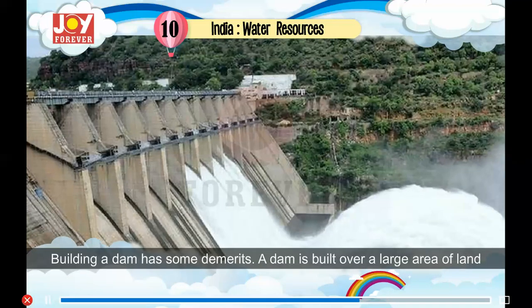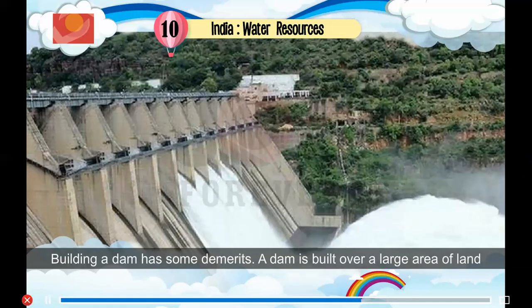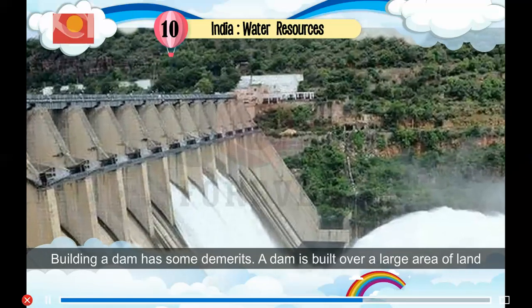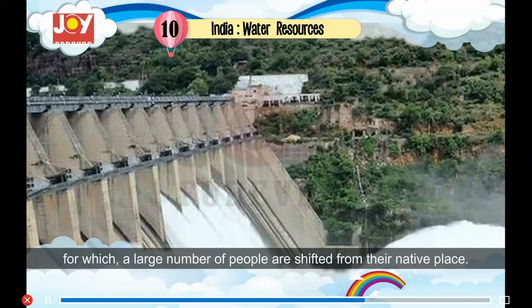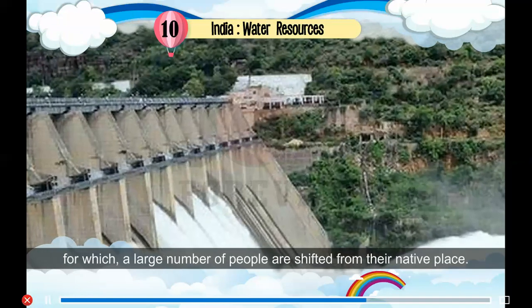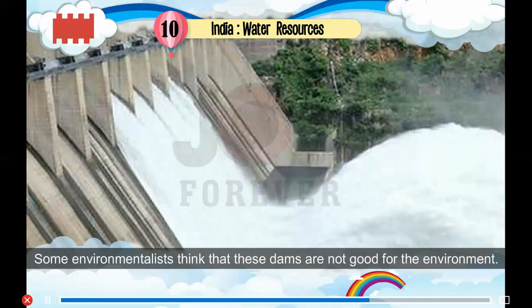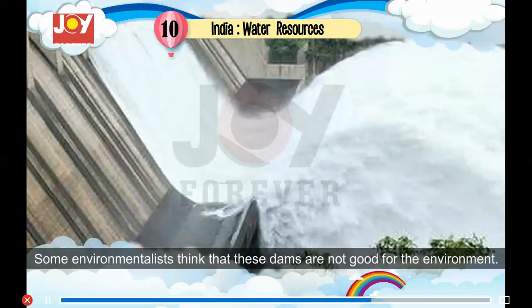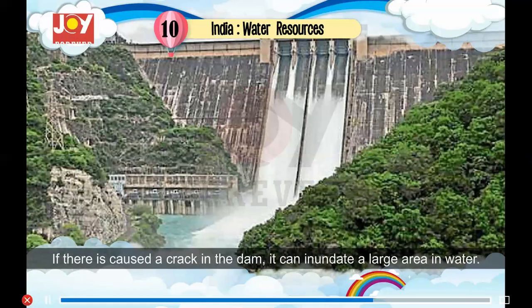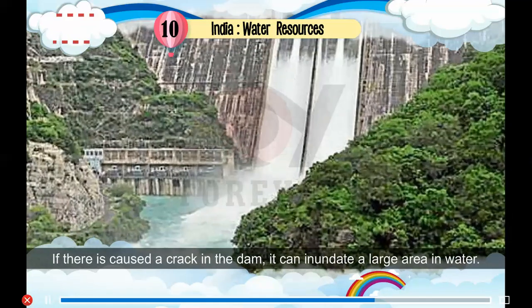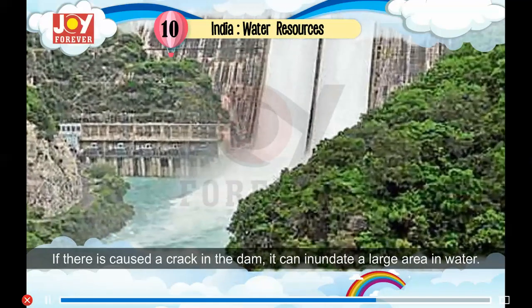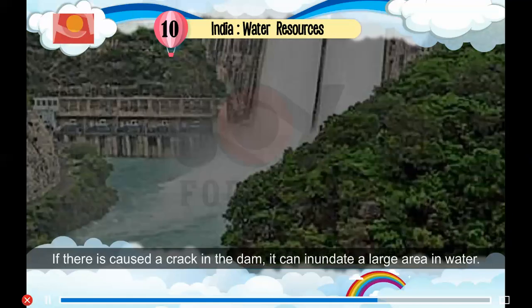Building a dam has some demerits. A dam is built over a large area of land, for which a large number of people are shifted from their native place. Some environmentalists think that these dams are not good for the environment. If a crack is caused in the dam, it can inundate a large area in water.